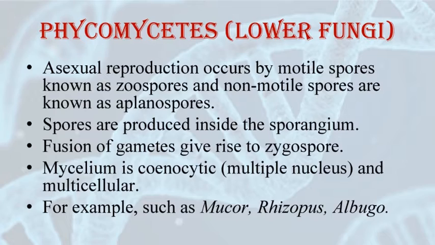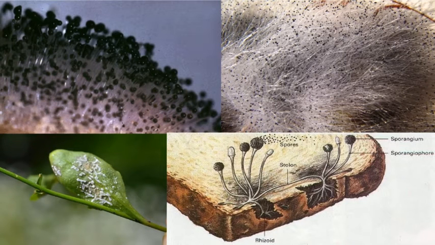Here are some examples of Phycomycetes. Here you can see hair-like structures present on certain objects. The last one is the bread mold. You can see how the hair-like structure has developed here. Then there is an example of mustard leaf. The fungus has grown on the mustard leaf. You can see white spots on the mustard leaf. These are the fungi that have infected this leaf.